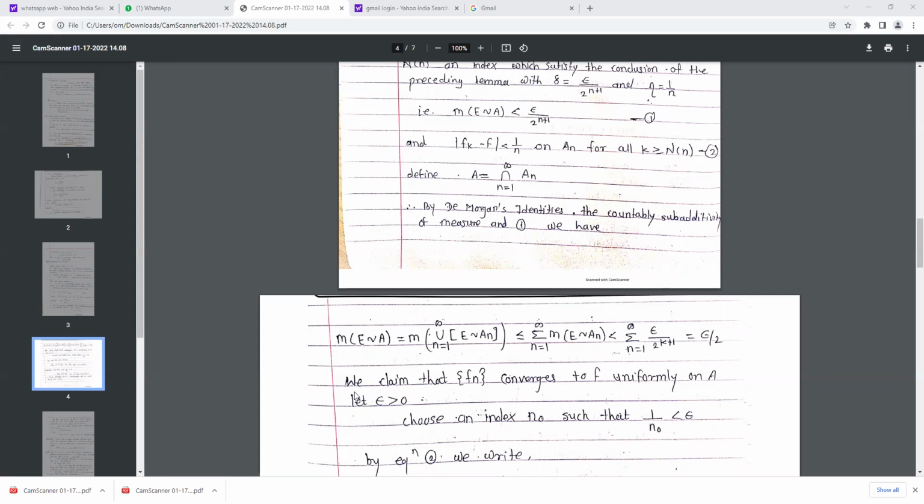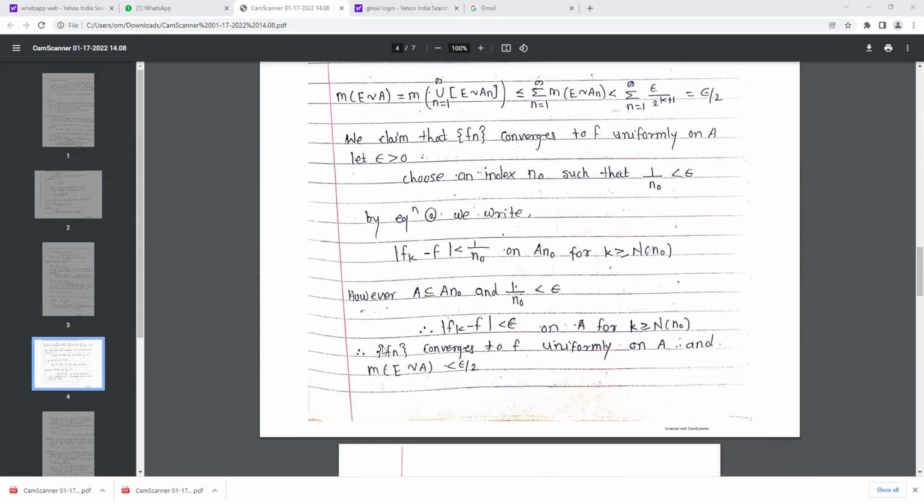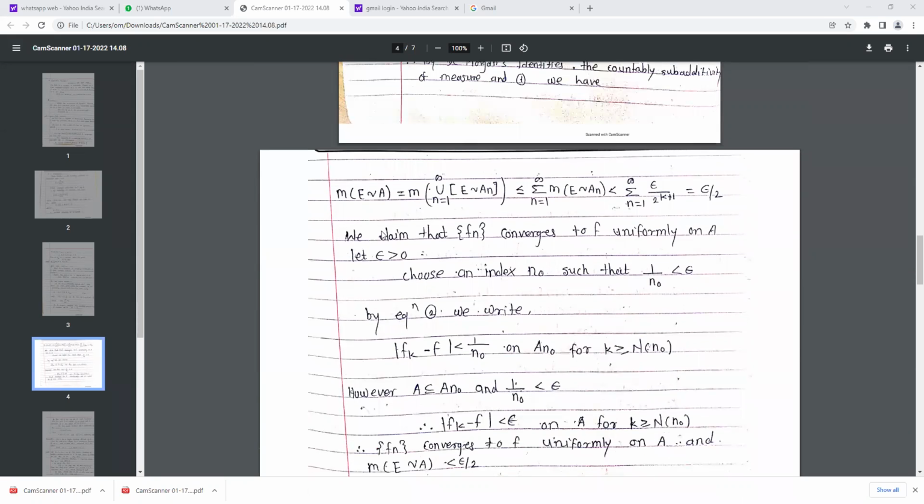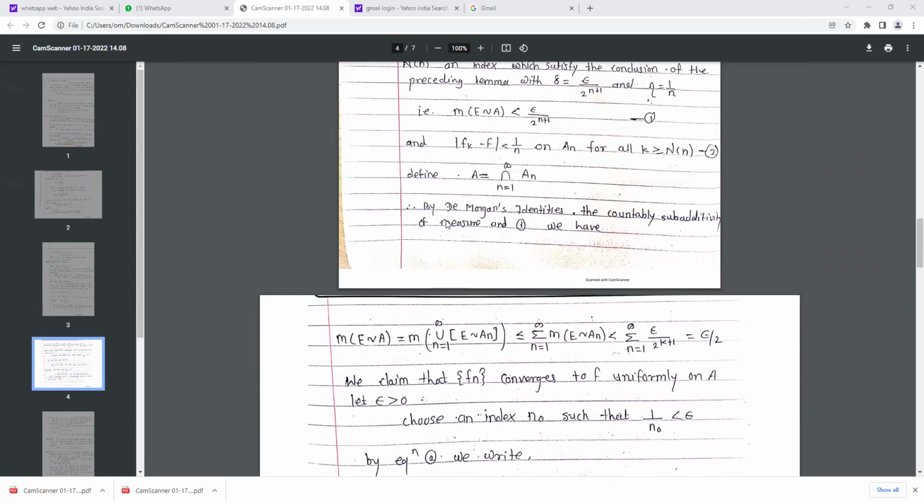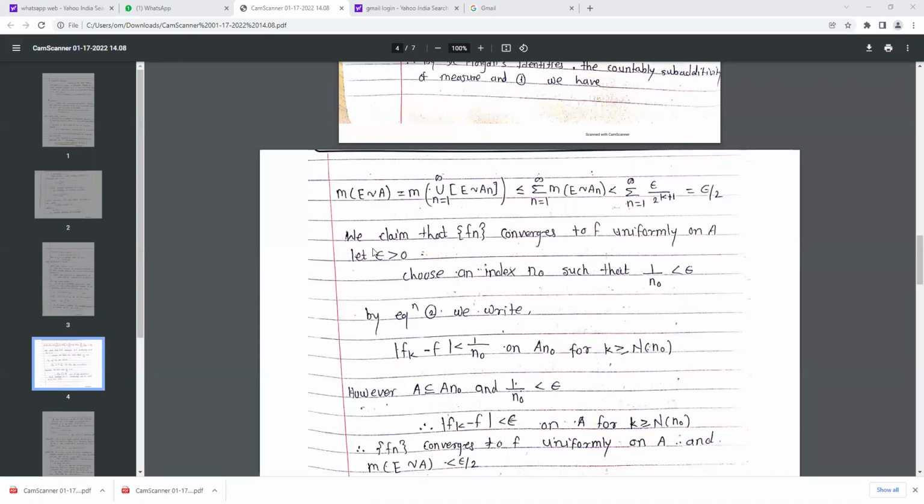So this will be your epsilon by 2. Now we claim that Fn converges to F uniformly. That means we have shown here that the measure of E minus A is strictly less than epsilon by 2, and this is our first part of the theorem. Now it remains to prove that the sequence tends to a real valued function F uniformly.